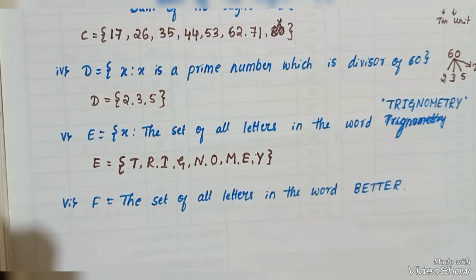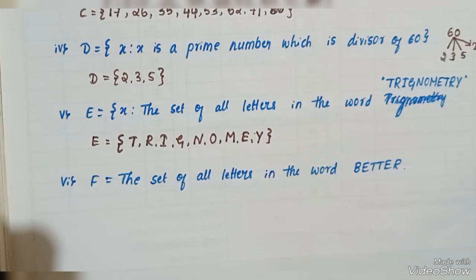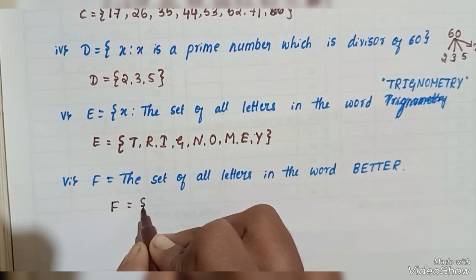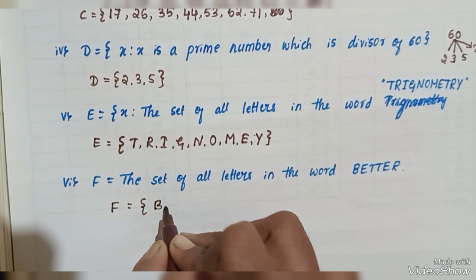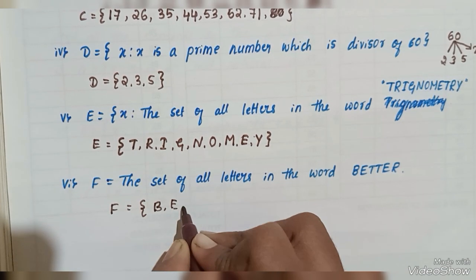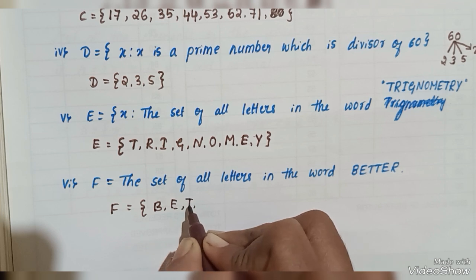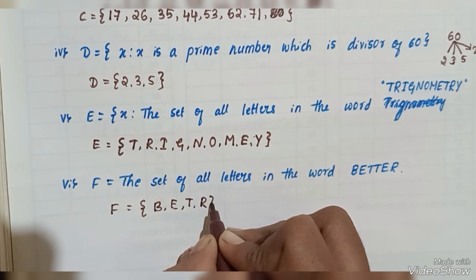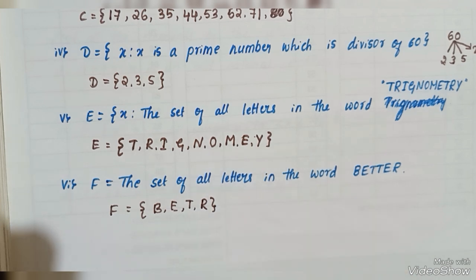Then the last question, the set of all the letters in the word better. F is equal to B, E, T. Again T is written, E is also written, then R. These are the elements of the word better.